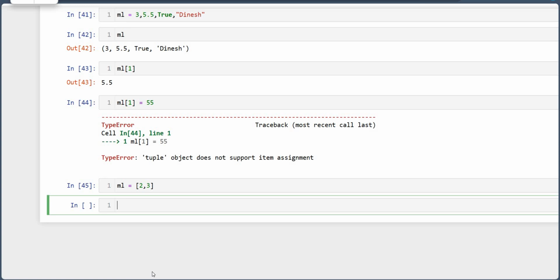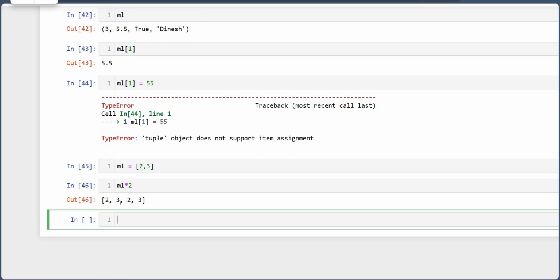Okay, now if you do ml into 2, the ml variable multiplied by 2, it will not give you 2 or 3. It will give you 2 comma 3 and 2 comma 3, which means it repeats the values 2 times. It will not multiply the values, it will not change 2 to 4 or 3 to 6.